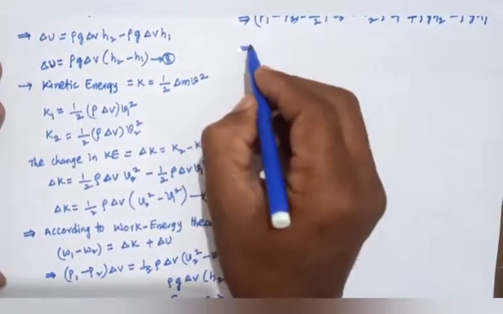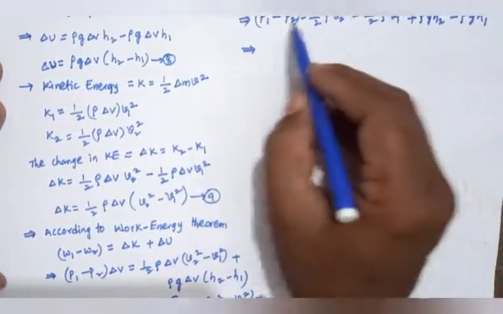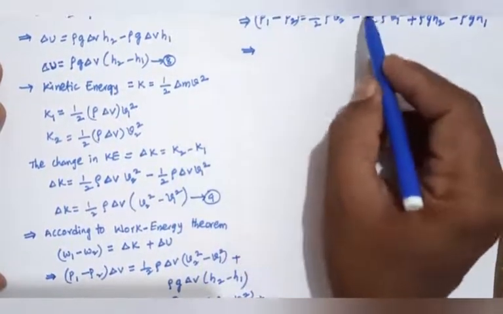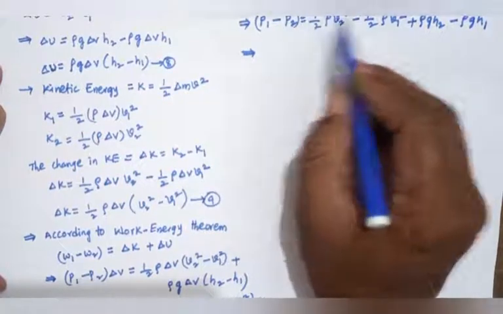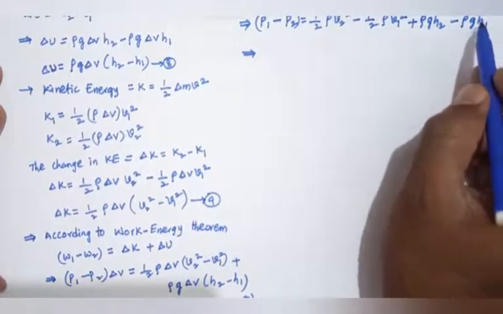Okay, so we can take P1 and half rho V1 square and rho g h1 to the left side.